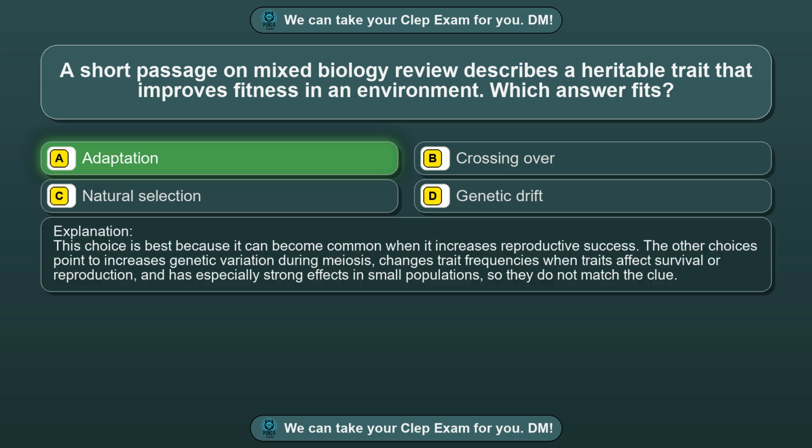This choice is best because it can become common when it increases reproductive success. The other choices point to increases genetic variation during meiosis, changes trait frequencies when traits affect survival or reproduction, and has especially strong effects in small populations, so they do not match the clue.